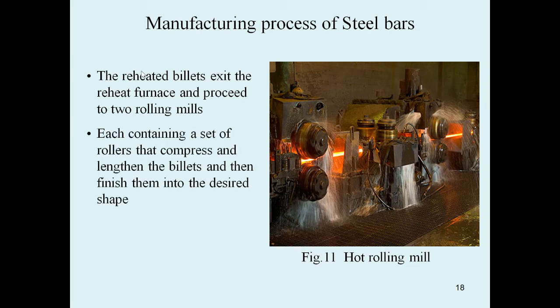Next, each containing a set of rollers that compress and lengthen the billets and then finish them into a desired shape. What will happen between the two rollers? By using these hot rollers, you are applying pressure and increasing the length of the billet, and then making them into the desired shape of the final product.